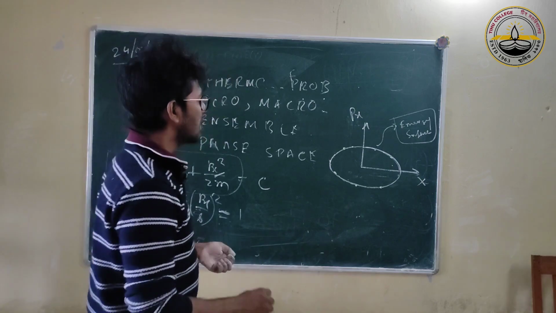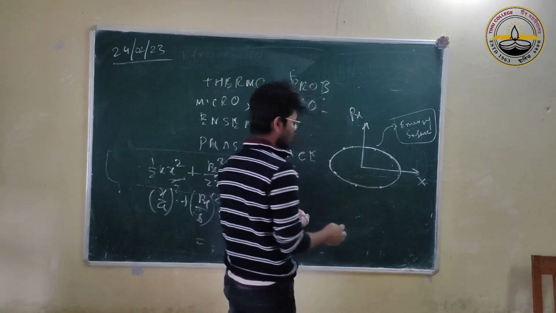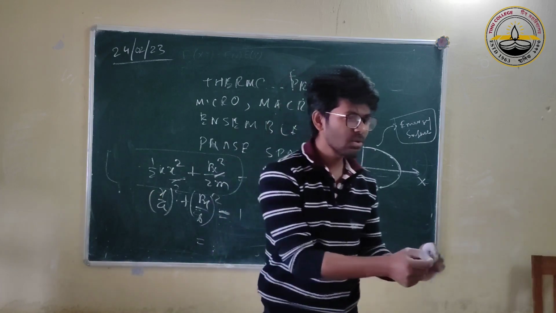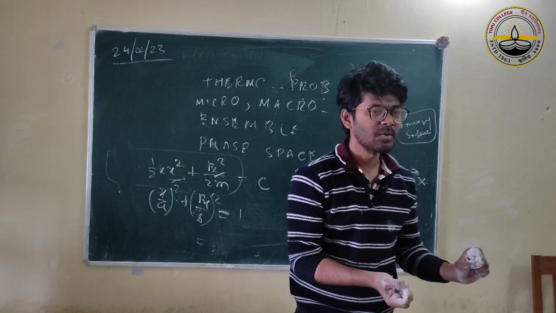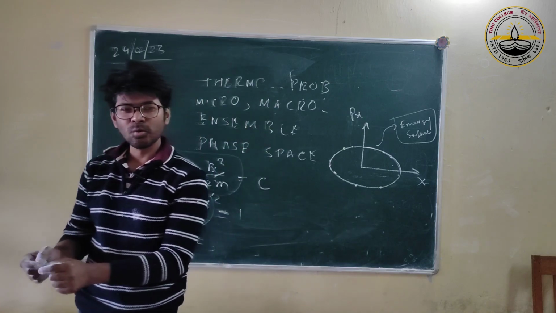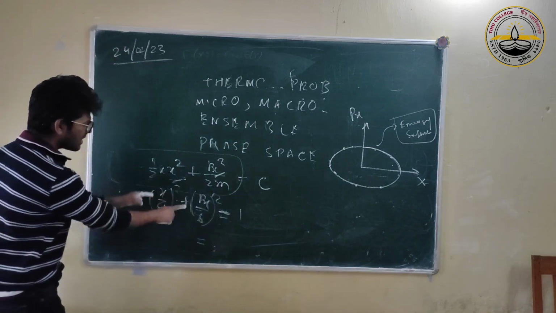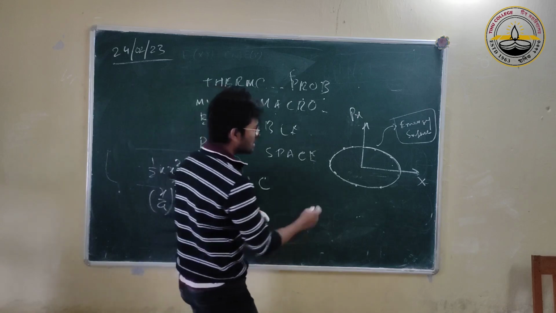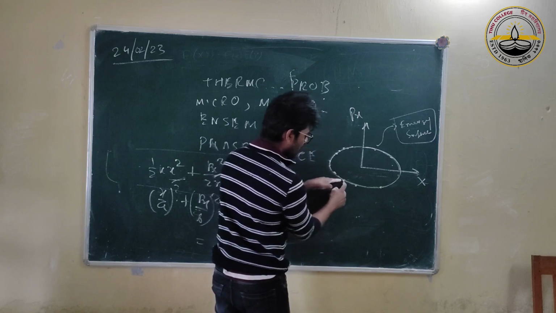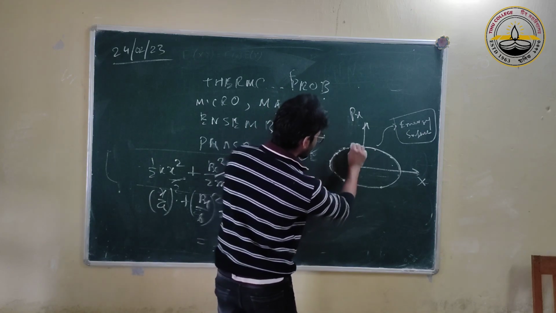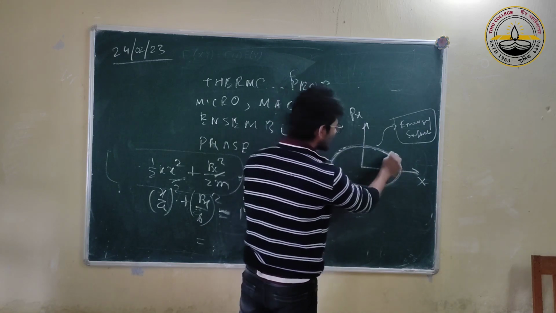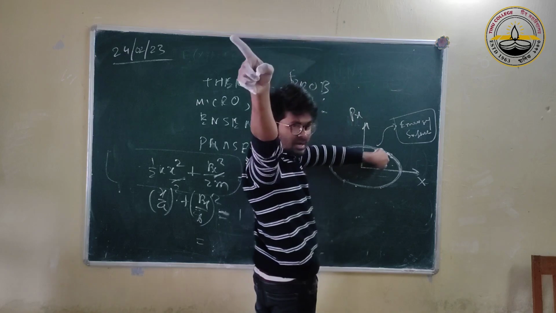It's an important fact. Our allowed values: now if I take different copies, different harmonic oscillators, in one the x will be slightly different and the p will be different, in one x will be higher and p lower, and in another x may be very small and p very large, but they will all satisfy this equal to 1. That means our microstate will keep moving on this surface. Any point you take here will correspond to a particular microstate.